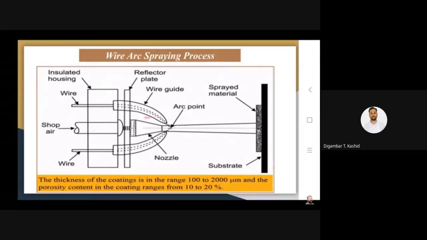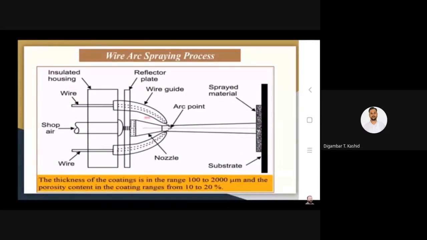And that arc generation is capable of melting these particular wires, and subsequently you use compressed air to break the molten material into droplets and spray over the surface of the substrate. Okay, so this is the sprayed material. This is how the arc spray unit operates.